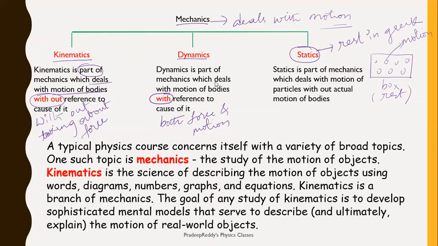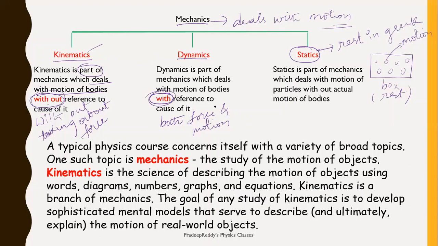We will relate motion of the bodies with the external force. Therefore, kinematics is the part of mechanics which deals with motion of bodies without reference to external force. Dynamics is the part of mechanics which deals with motion of bodies with reference to external force.